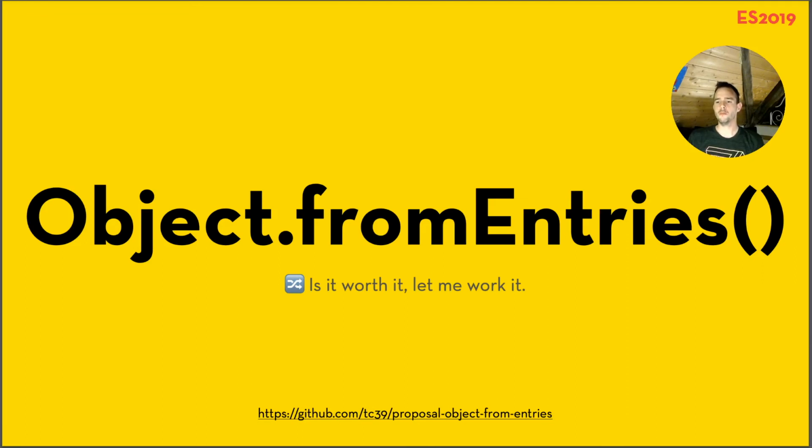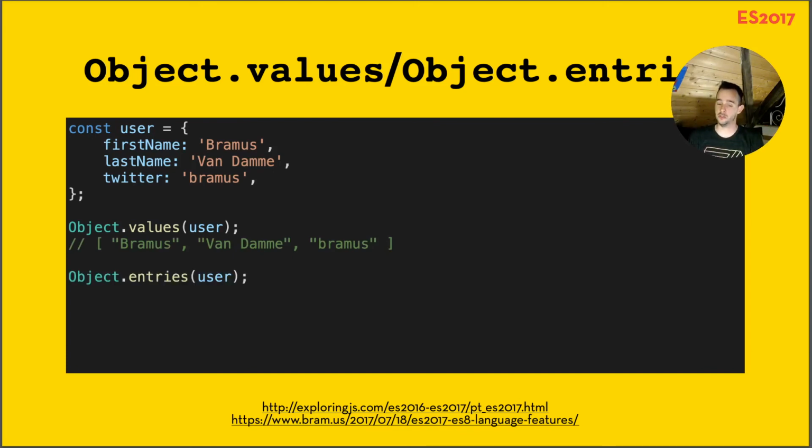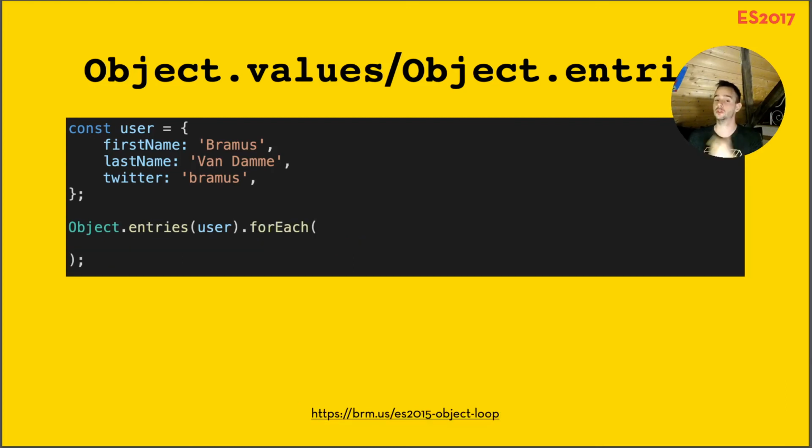Then Object.fromEntries. This is a nice one. This is part of ES2019. Well, I only mentioned it because I want to talk about Object.entries, which is part of ES2017. So we have this object right here. If you want to have the keys, we use Object.keys. If you want to have the values, we use Object.values from ES2017, and we get back this array with all of the values. What we also have is Object.entries, and this one returns us an array, and then each child of that array again is an array, with the first part being the key and the second part being the value. I like this one because this allows us to iterate over objects.